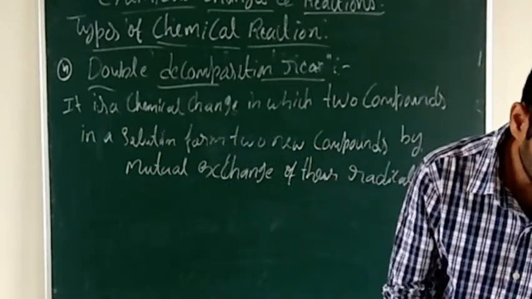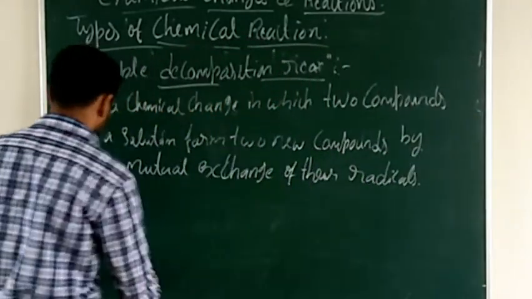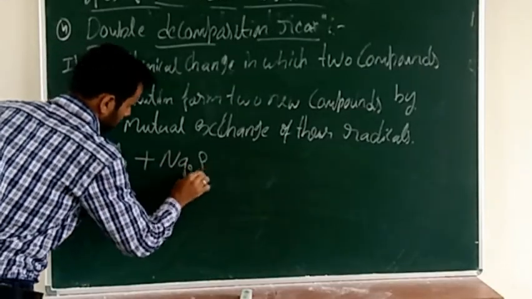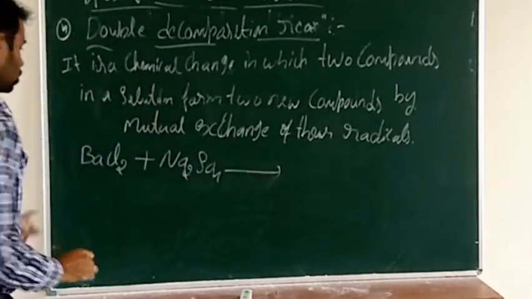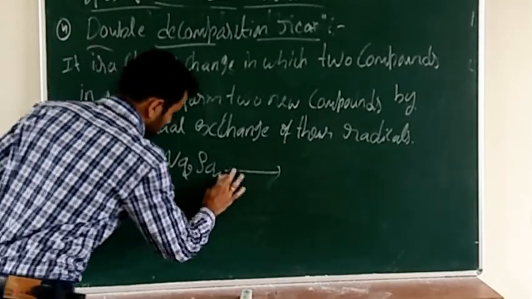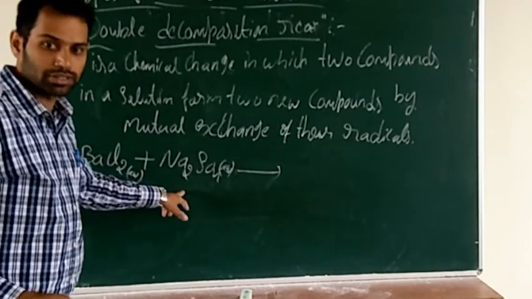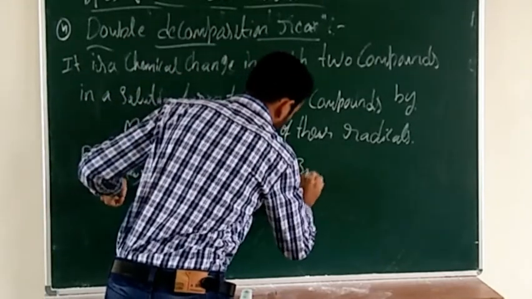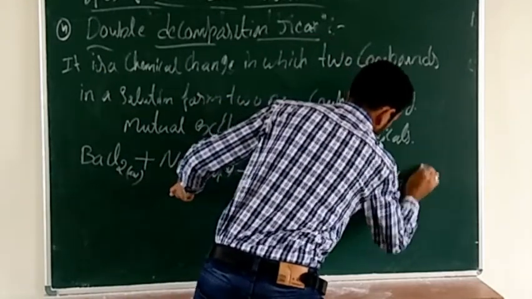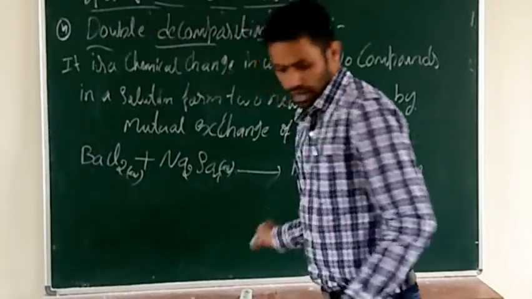For example, when barium chloride reacts with sodium sulfate. Barium chloride, BaCl2, reacts with sodium sulfate. That will give rise to a solution, which means they are in the aqueous state. Write the bracket there, aqueous state. When barium chloride reacts with sodium sulfate, that will give rise to barium sulfate plus sodium chloride. Now here, both are in aqueous state.